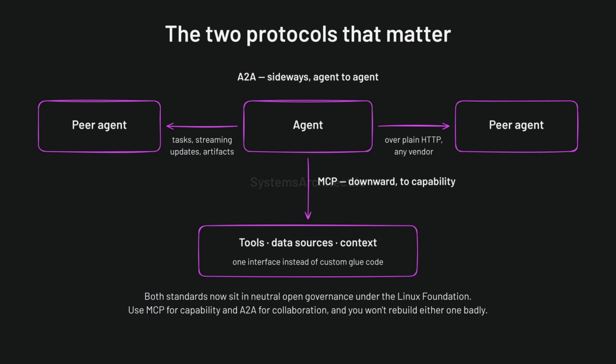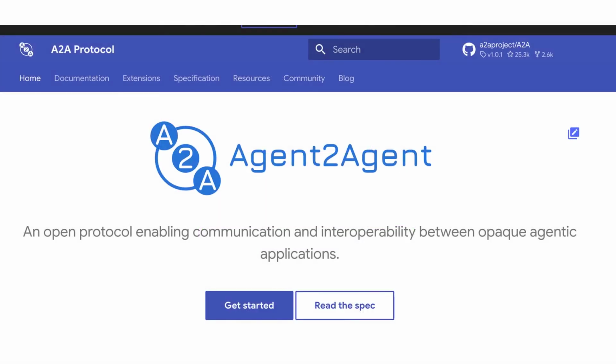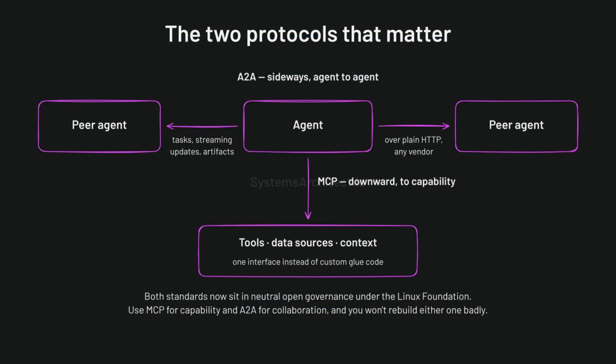Communication protocols are what keep a mesh from turning into custom glue code. Model Context Protocol, or MCP, connects an agent downward to tools, data sources, and context. Agent-to-agent protocols, written A2A, connect agents sideways to each other as peers. A2A carries tasks, streaming updates, and artifacts over HTTP.